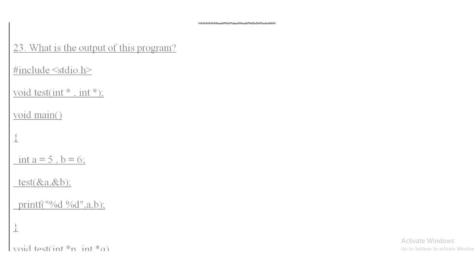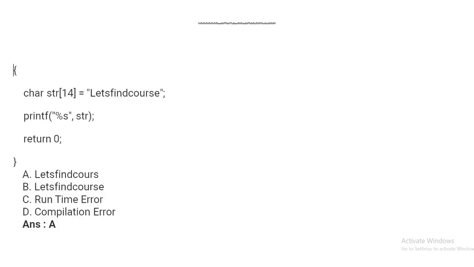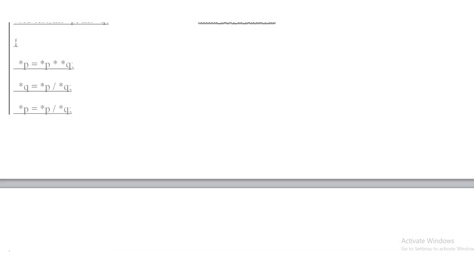What is the output of this program? Void test(int *, int *); void main, int a = 5, b = 6, test(&a, &b), printf %d a and b. Void test(int *p, int *q), and in this function *p = *p * *q.